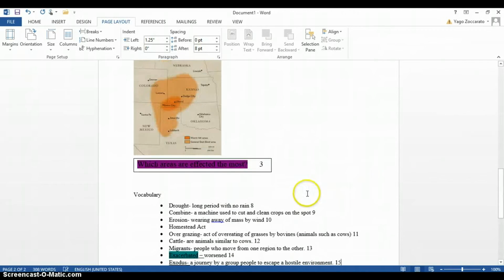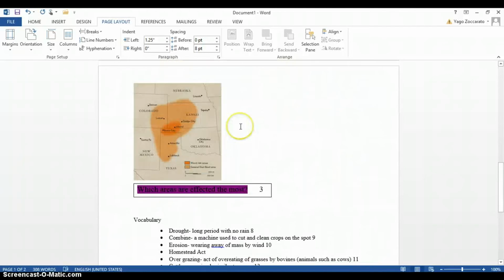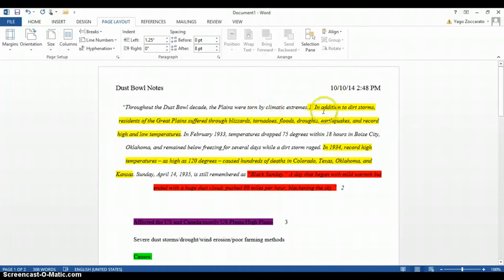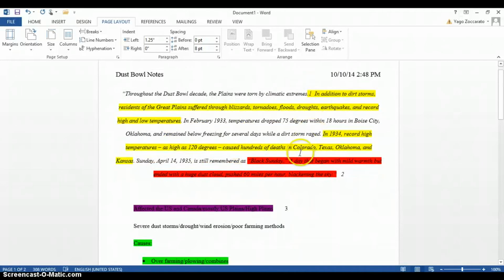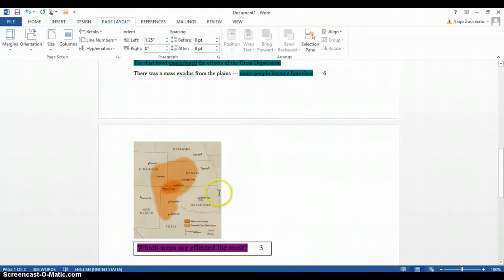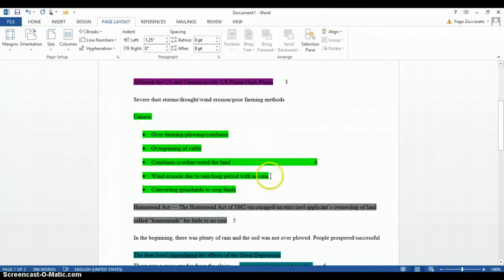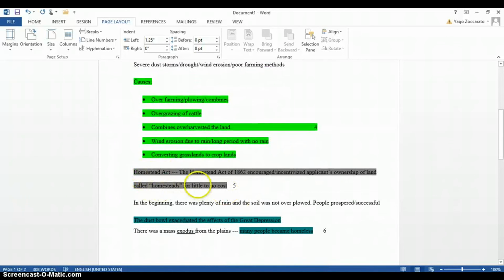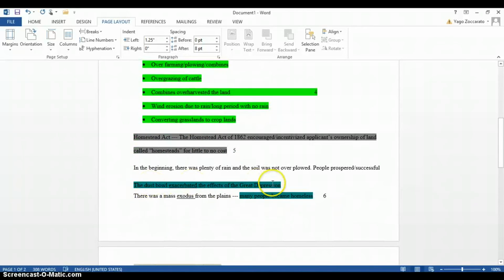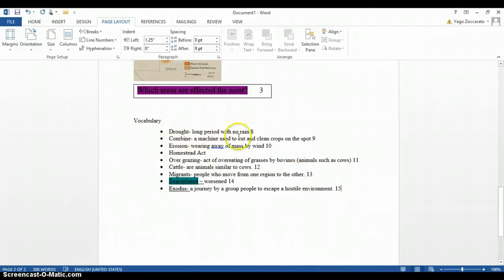That was our quick little tutorial on how to turn your unorganized notes into neatly organized note cards. Just a quick recap, we have how the people were affected by the Dust Bowl in note card number 1, the definition of Black Sunday in note card number 2, the areas affected and a map of the areas affected by the Dust Bowl in note card number 3, the causes of the Dust Bowl in note card number 4, the definition of the Homestead Act in number 5, the effects of the Dust Bowl in note card number 6, and vocabulary in note cards 8, 9, 10, 11, 12, 13, 14, and 15.